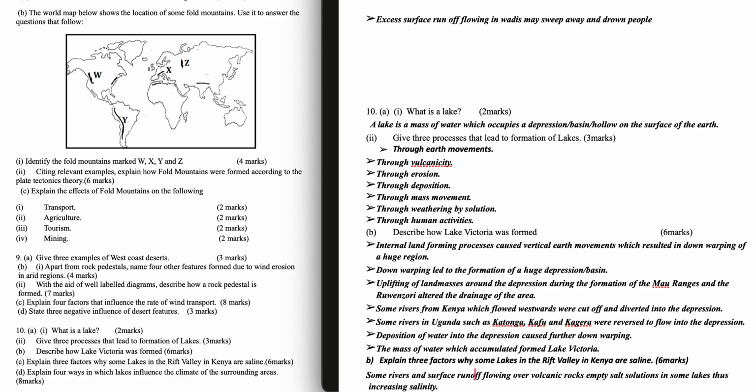Uplifting of land masses around the depression during the formation of the Mau Ranges and the Ruwenzori altered the drainage of the area. Some rivers from Kenya which flowed westwards were cut off and diverted into the depression. Some rivers in Uganda such as Katonga, Kafo and Kagera were reversed to flow into the depression.